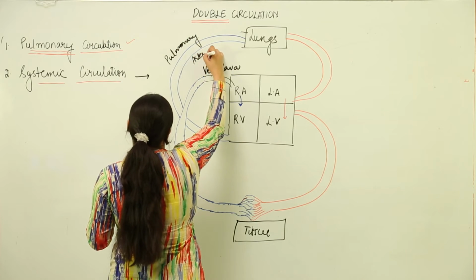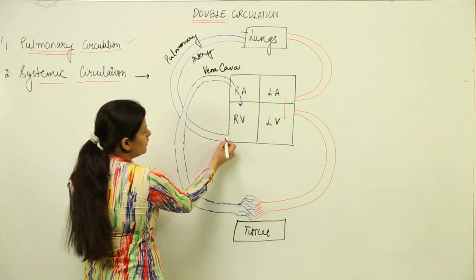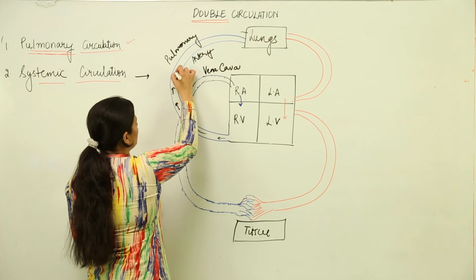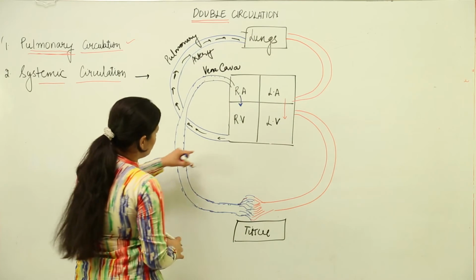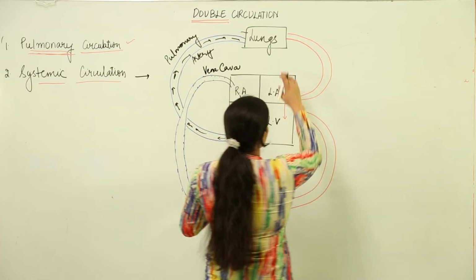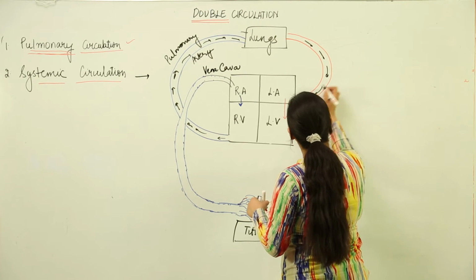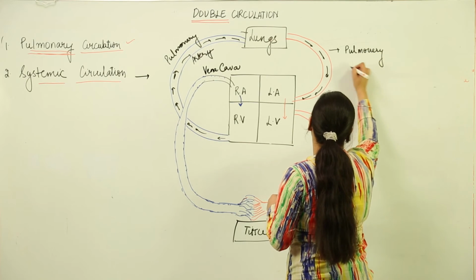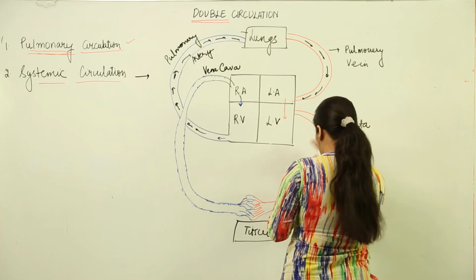Now you know why it is called pulmonary artery, because it is taking away the blood from over here. It is taking away blood from the heart, so we call it an artery. Whatever takes blood away from the heart is known as artery. Because it is taking the blood to the lungs, we call it pulmonary artery. And this particular vessel brings blood towards the heart, and though it is oxygenated, it would be known as pulmonary vein. Okay, and through the aorta the oxygenated blood would